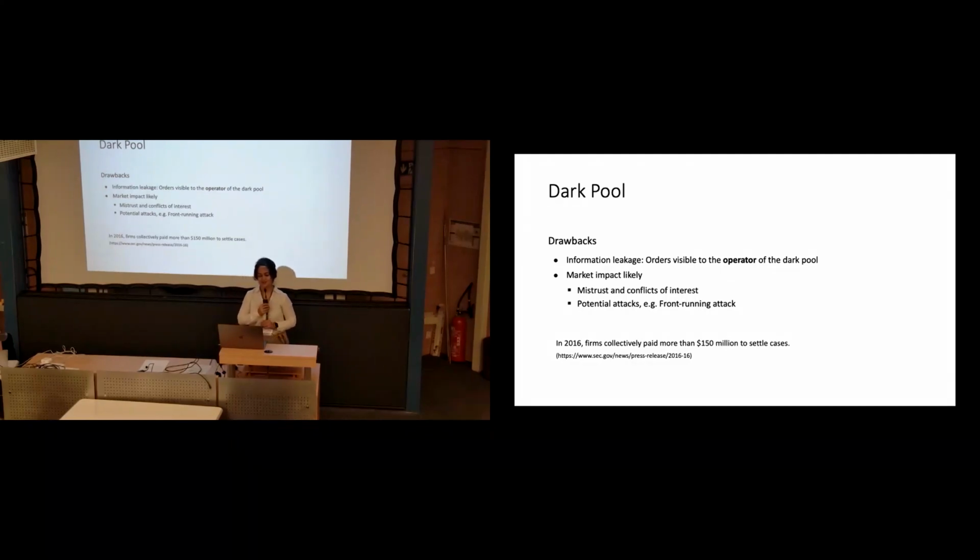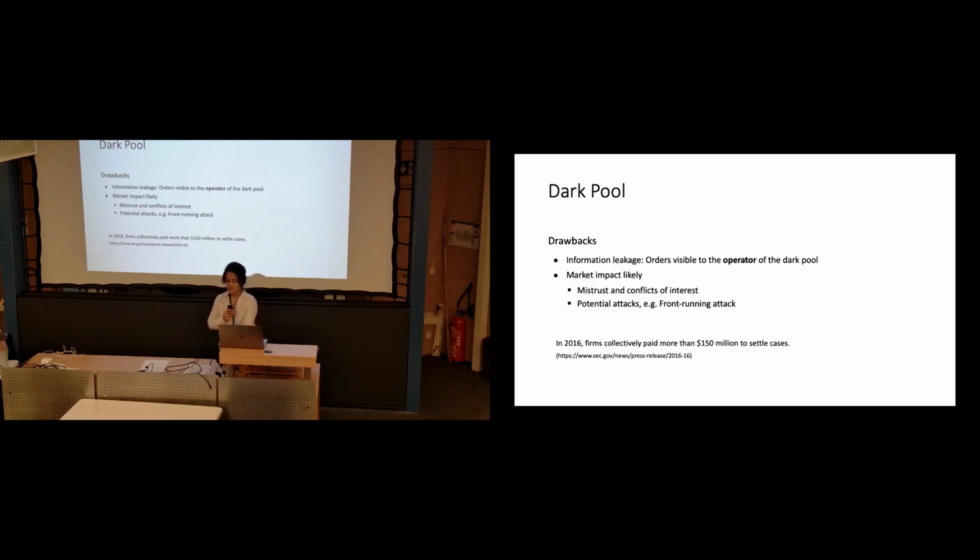As you can imagine, these dark pool operators, because they are the only ones who have access to this very important and sensitive data, could mount some attacks. For example, there's a famous attack called the front-running attack, where they put in their orders when they see a large client coming in, so they can push their orders in front of them to benefit from this change in the market. Or, for example, they can buy cheaper, sell higher, and make a profit in between. As a real-world problem that this created, in 2016 some of the firms collectively had to pay around $150 million to settle cases for this problem. So there is usually a mistrust and conflict of interest problem in these dark pools.